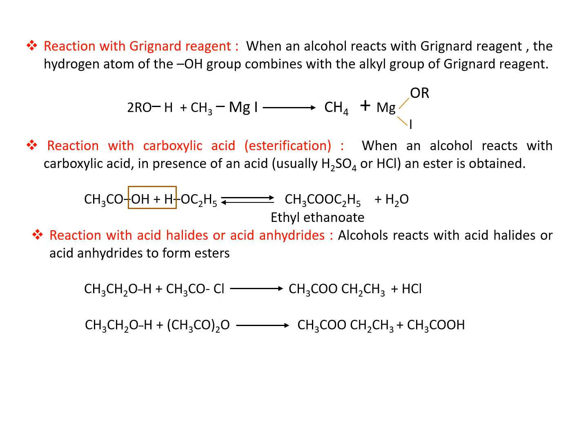And the reaction with Grignard reagent. When an alcohol reacts with Grignard reagent, the hydrogen atom of the OH group of alcohol will combine with the alkyl group of the Grignard reagent. You know the general formula of Grignard reagent, that is RMgX, where R is an alkyl part and X is a halide ion.